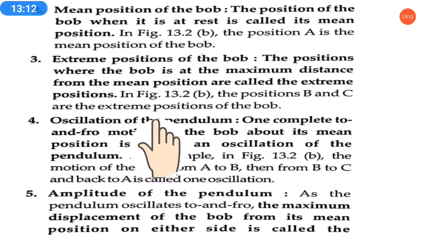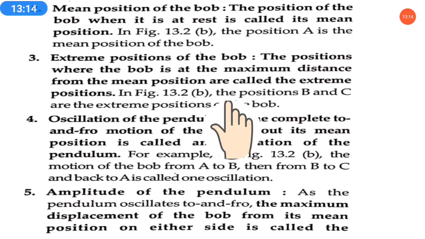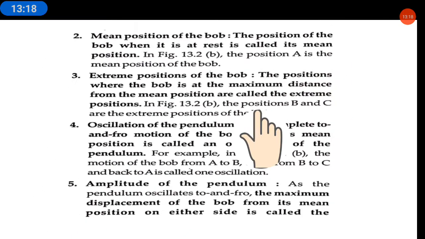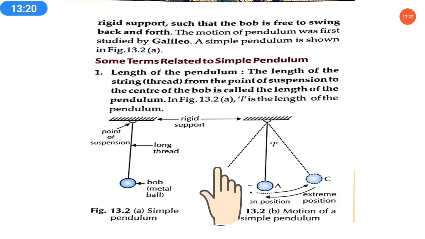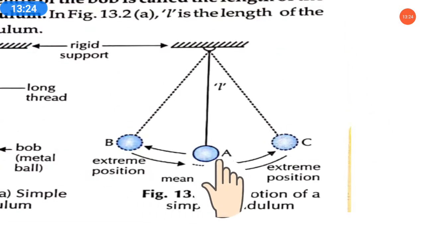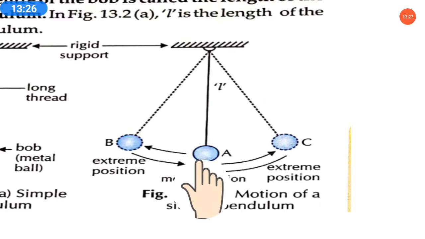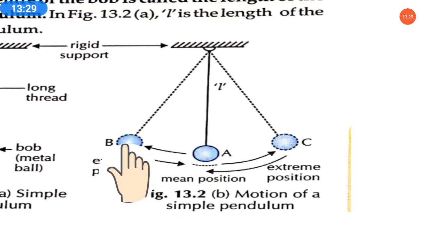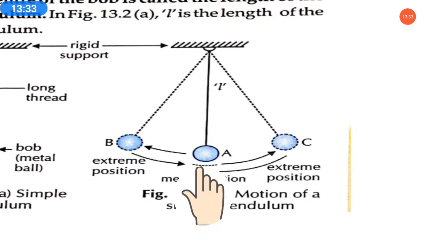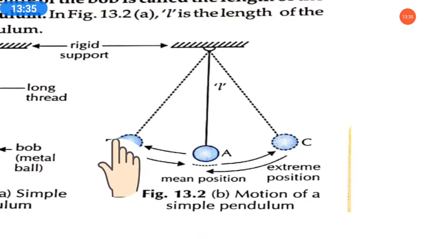For example, in figure 13.2b, the positions B and C are the extreme positions of the bob. Here we will see the extreme positions of the bob. Here you can see that the bob takes the maximum distance from the mean position. From here it is moving and taking the maximum distance till that point.